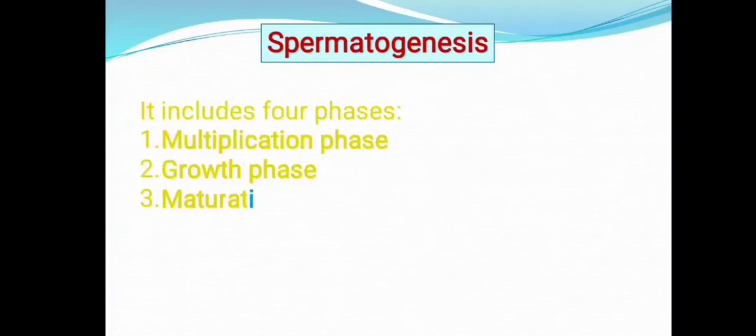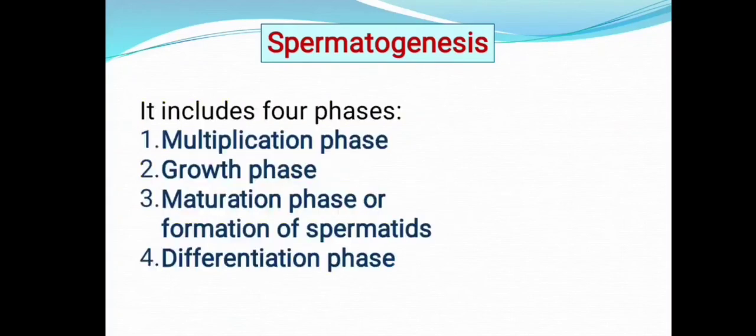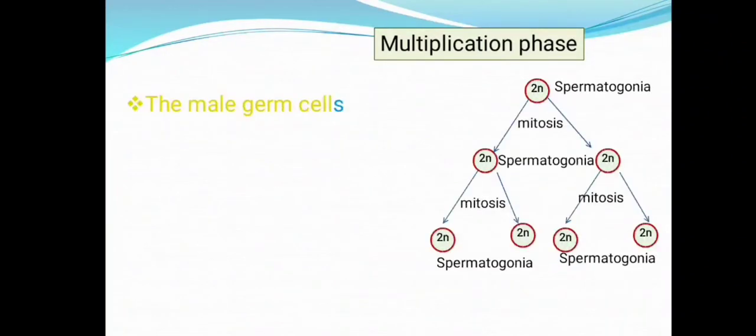Now you need to concentrate. Spermatogenesis includes 4 steps, or 4 phases. These phases are the multiplication phase, the growth phase, maturation or the formation of spermatids, and the fourth is the differentiation phase. Let us study one by one now. Which is the first phase? Yes, that is the multiplication phase.